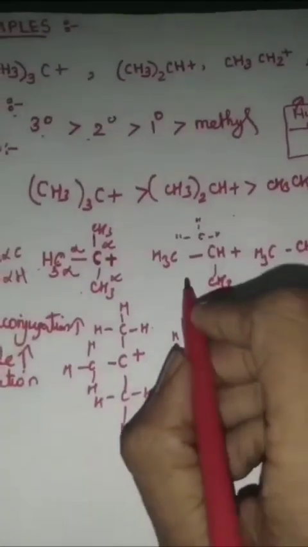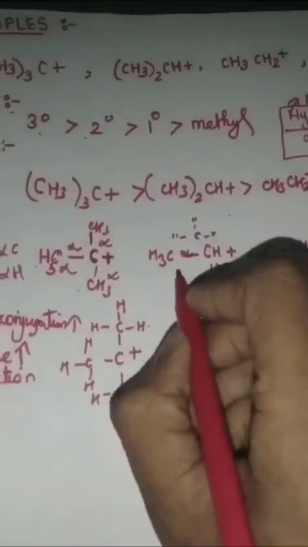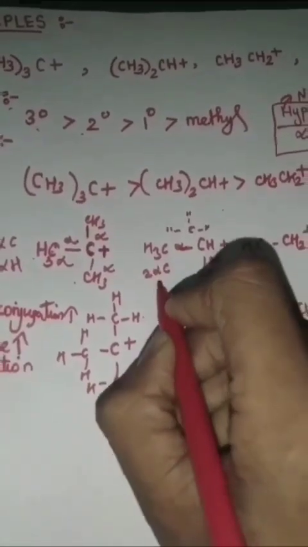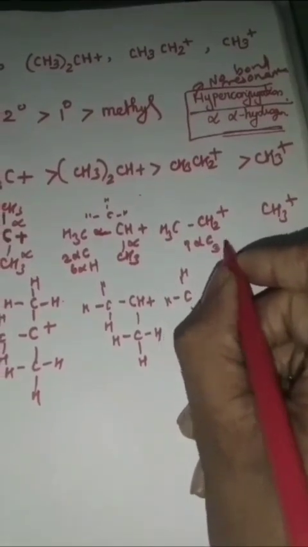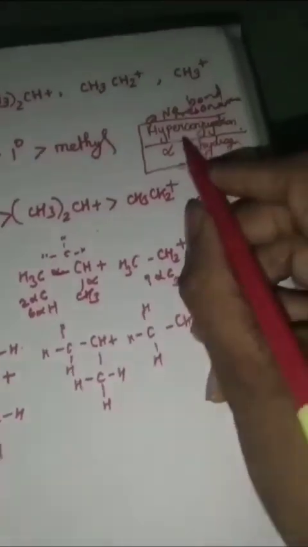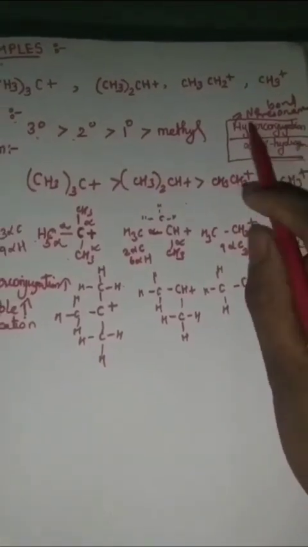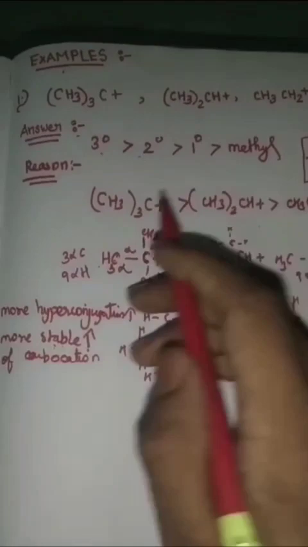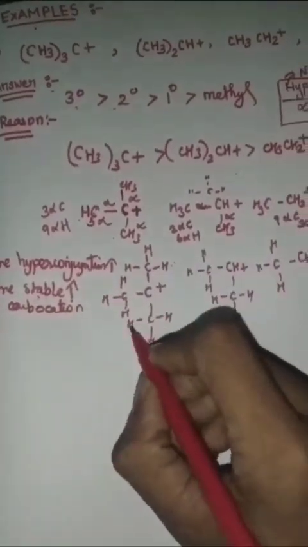Here, how many alpha carbons? 2 alpha carbons and 6 alpha hydrogens. Here 1 alpha carbon, 3 alpha hydrogens. Here no alpha hydrogen is present. Hyperconjugation is directly proportional to alpha hydrogen; it considers only alpha hydrogen. So here 9 alpha hydrogens: 1, 2, 3, 4, 5, 6, 7, 8, 9.